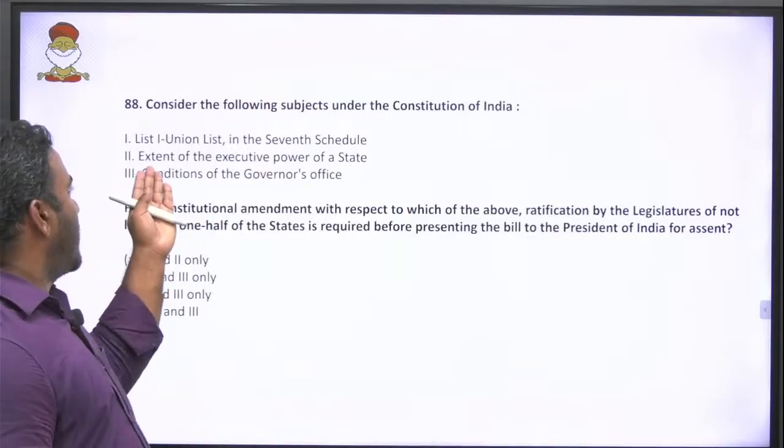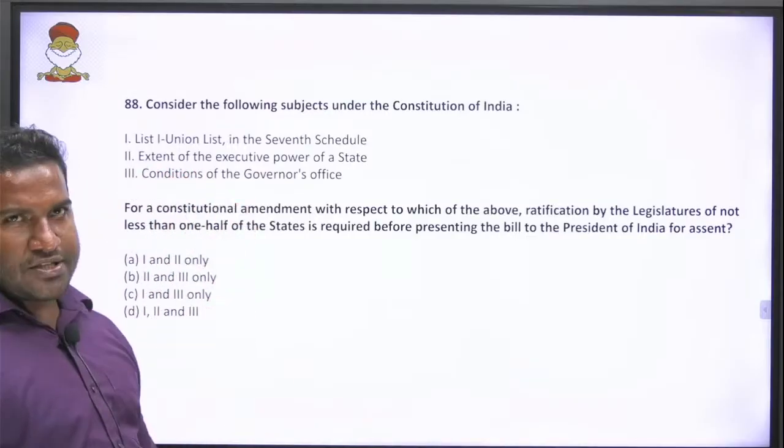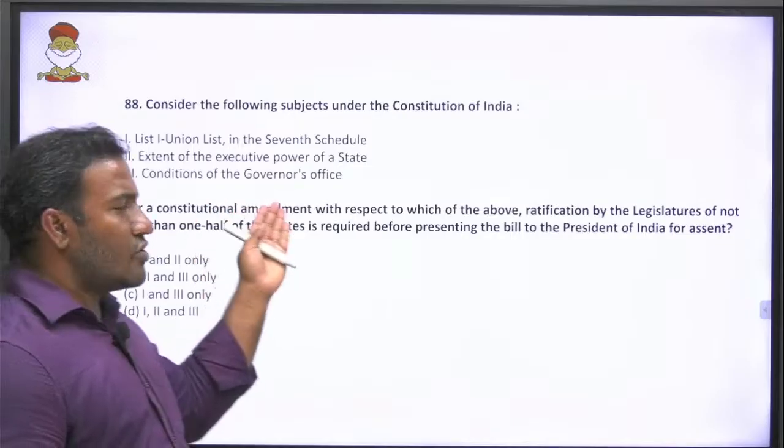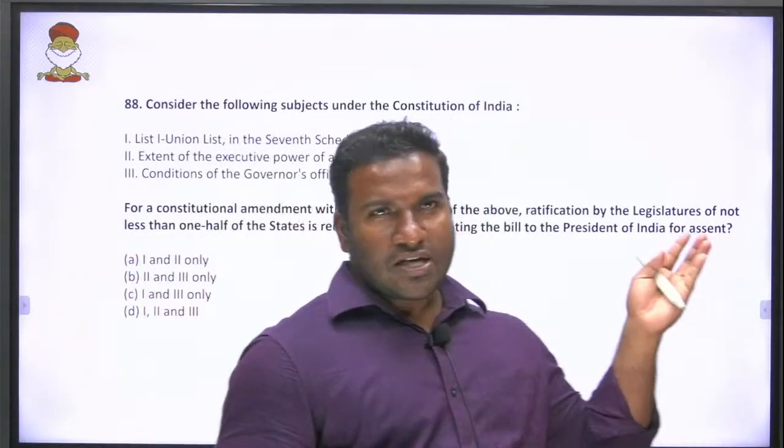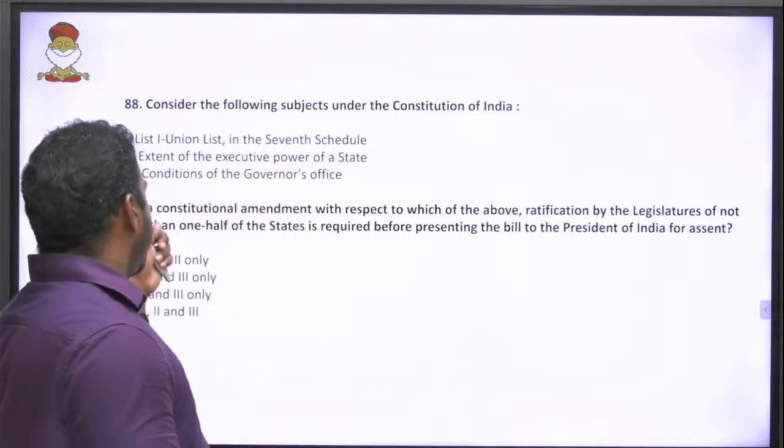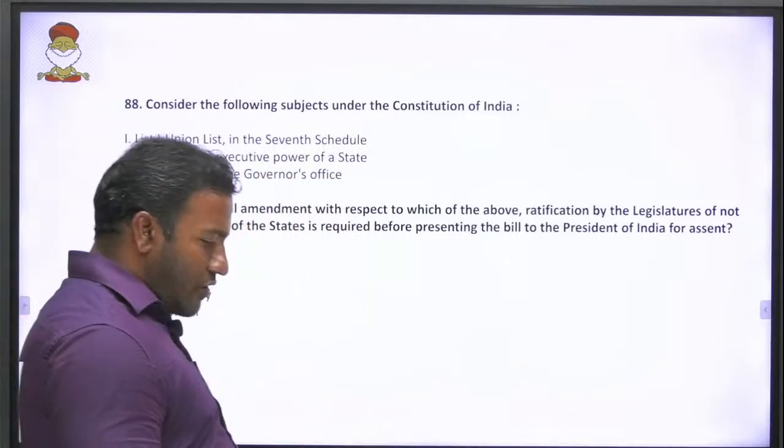Then extent of the executive power of a state. Yes, if you are removing the state's executive power, that means states are usually concerned. Then conditions of the governor's office.